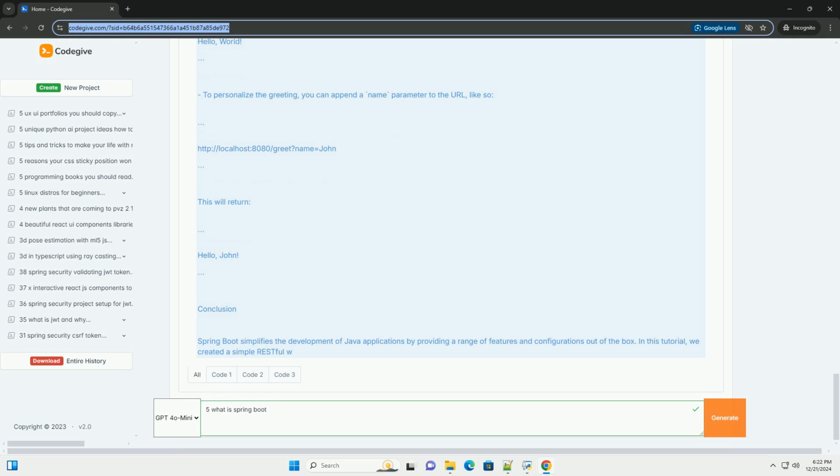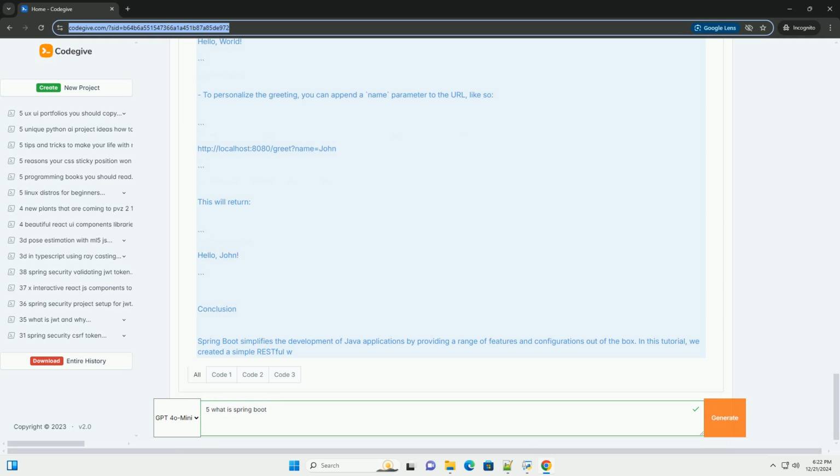4. Production-ready features. It includes features such as health checks, metrics, and externalized configuration, making it easy to deploy and manage applications in production. 5. Spring Initializr, a web-based tool that allows developers to quickly generate a Spring Boot project structure with the necessary dependencies. Setting up Spring Boot. To start using Spring Boot, you can use the Spring Initializr to bootstrap your project.